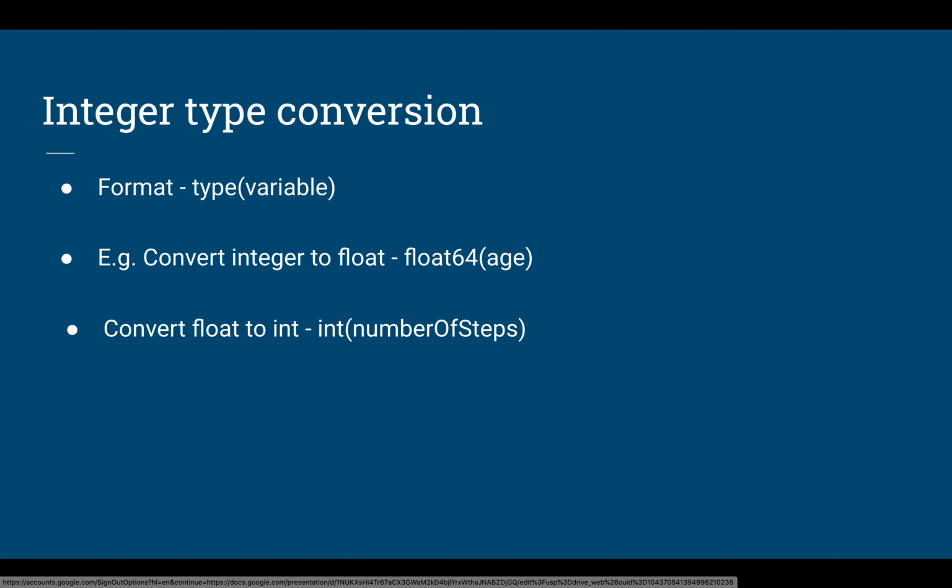Now integer type conversion. Whenever you have to typecast a particular variable into any other type, what is the format? This is the type, then the braces, and under the braces you use the variable. If you have to convert an integer to a float, suppose age is the variable you have declared of type int, and now you want to convert it into a float variable. You specify the type, then braces, and then your variable. Similarly, if you have a float number and you want to convert it into an int, how will you convert float to int? Typecast int and then pass the variable.